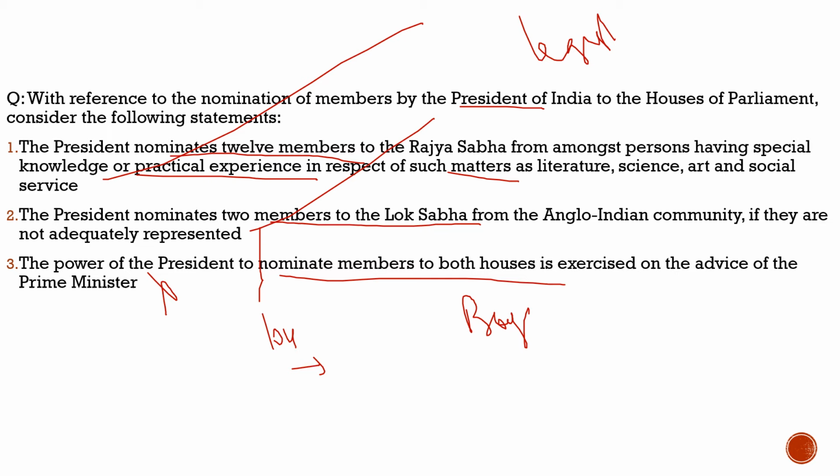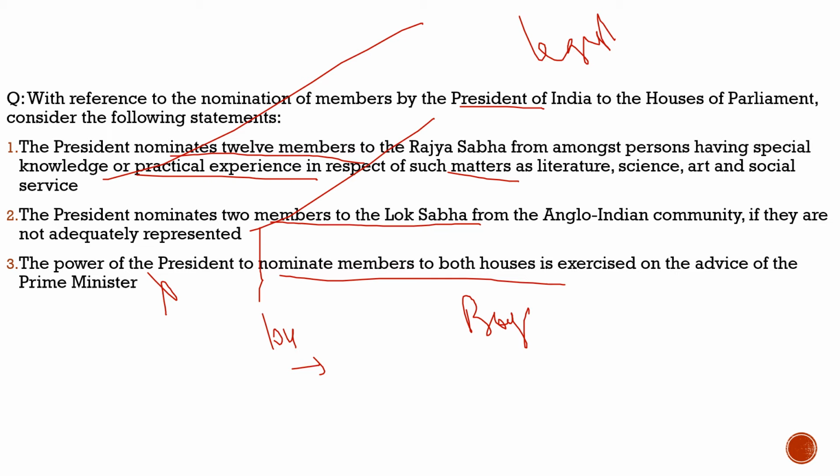So what are the nominating powers of the president? He nominates 12 members in the Rajya Sabha, and he used to nominate 2 members in the Lok Sabha. But now these 2 members from the Anglo-Indian community have been taken away by the parliament through the 104th Constitutional Amendment Act, because their representation is very limited in India right now. I hope you understood some legislative powers of the president. Tomorrow we'll learn more about different bills, and how the president operates with respect to disqualification of parliamentary members.